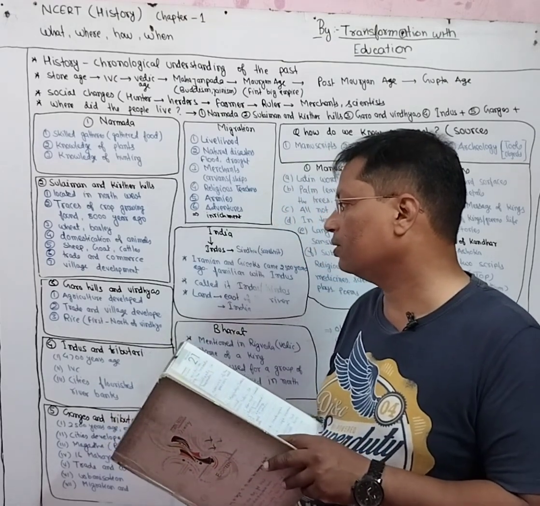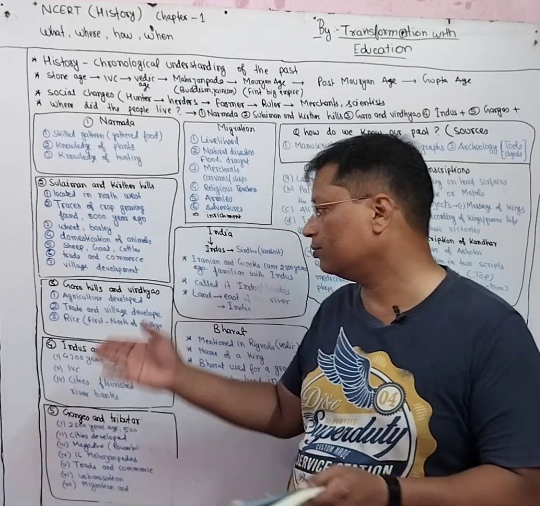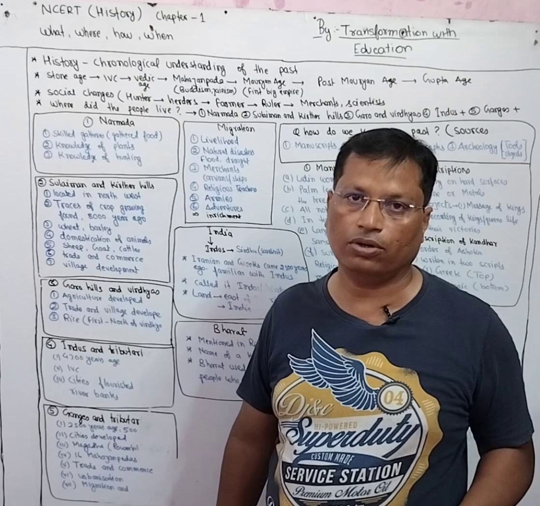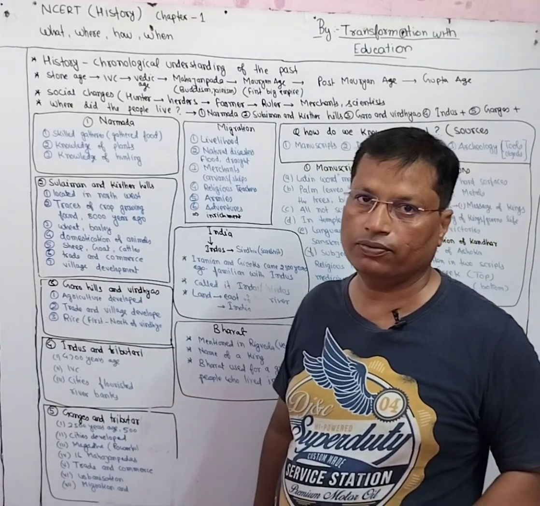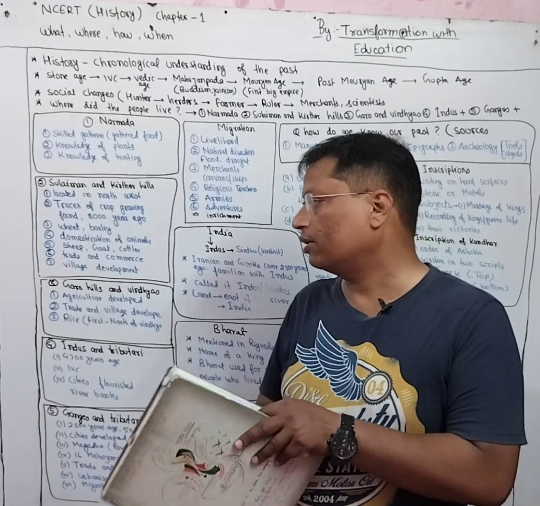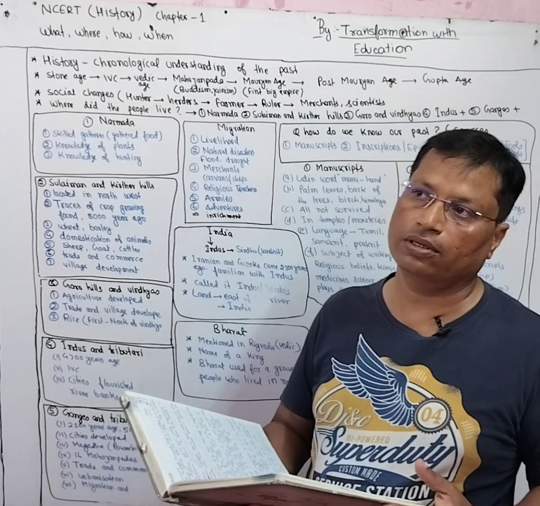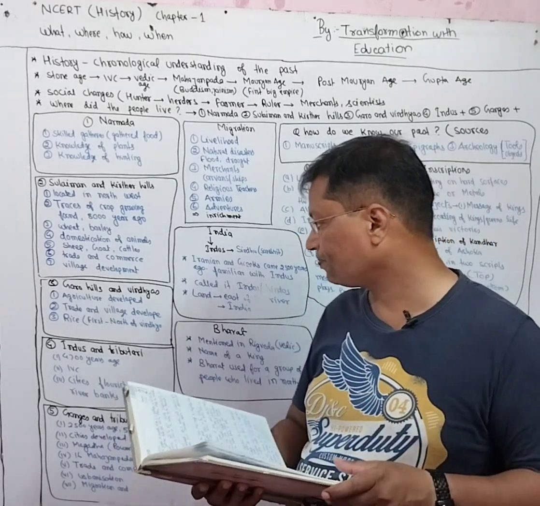Before knowing about the people who were living on the Garo hills and Vindhyas, we should know something about these places. Garo hills are situated in the northeast, and Vindhyas are situated in the middle of India. Garo hills are in Meghalaya, and Vindhyas are in 2-3 states like Madhya Pradesh, Chhattisgarh, UP and Bihar.